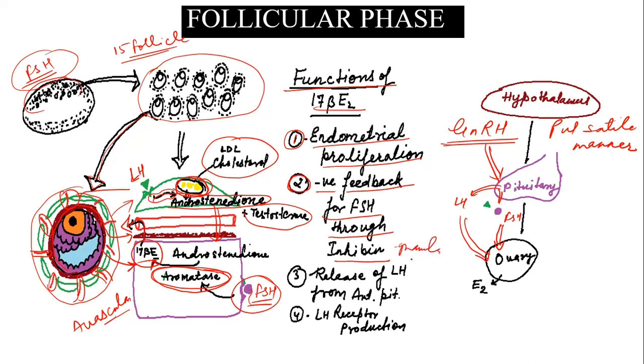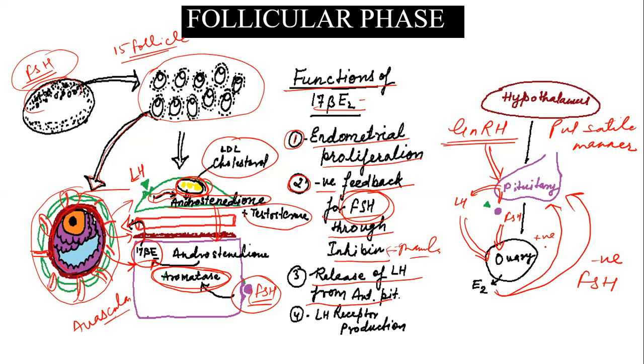So this granulosa cell will release this inhibin, and this inhibin will go to the pituitary and suppress the release of FSH. So as a result of estradiol, there will be suppression of FSH, or we can say the negative feedback for FSH. Additionally, there will be release of LH from the anterior pituitary because of this estradiol. So it increases the LH release from the anterior pituitary.